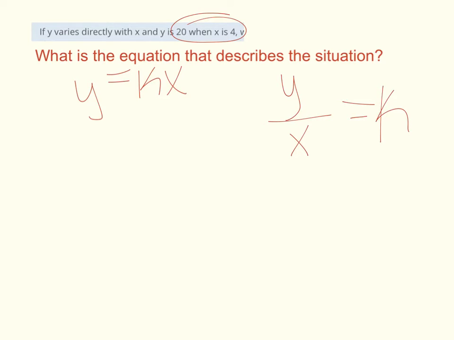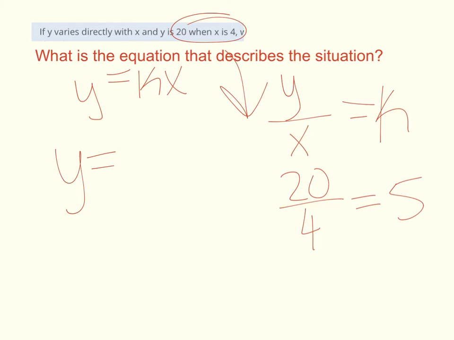So I just need to take that and plug it into this equation. If y is 20 when x is 4, we're going to have 20 divided by 4. 20 divided by 4 gives us 5, so that is our k. So this number we need to take and plug into our equation, and that'll give us the equation that represents the situation. We just needed to find k. We find k by taking y divided by x. After we have k, we plug it into the equation, and we're done.